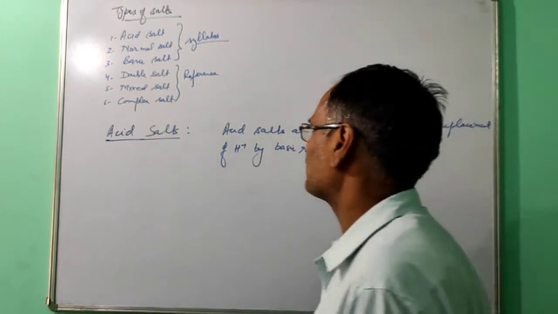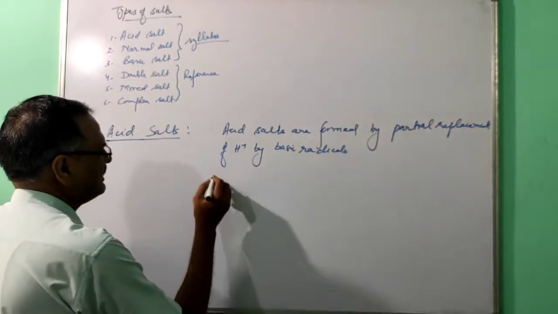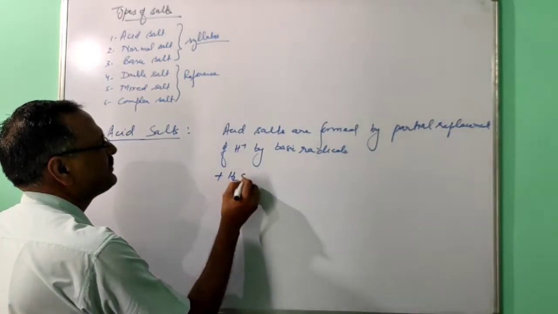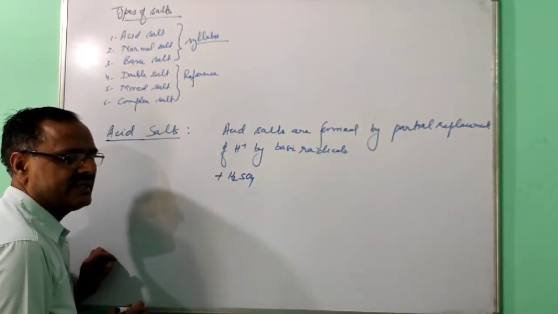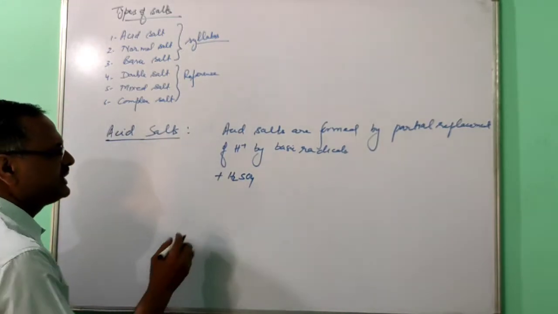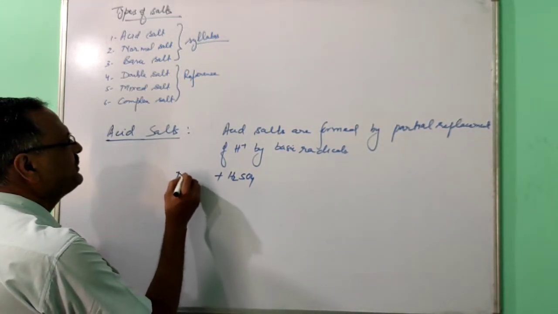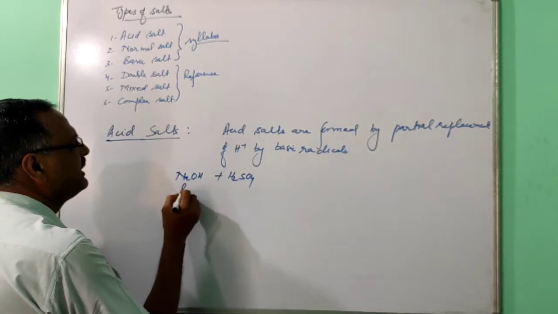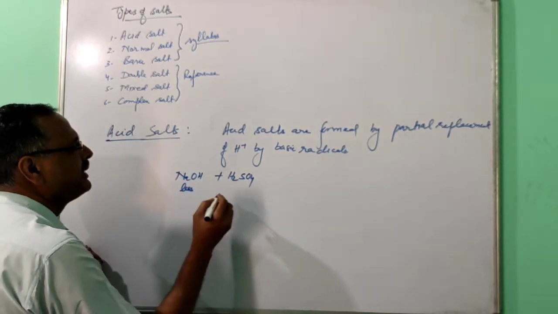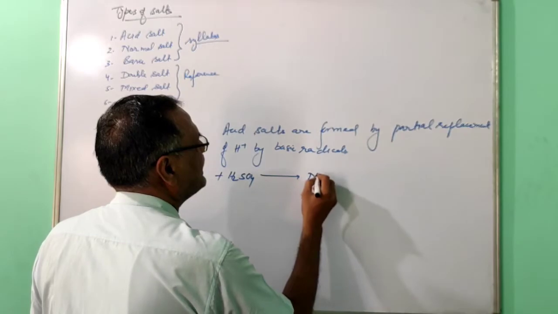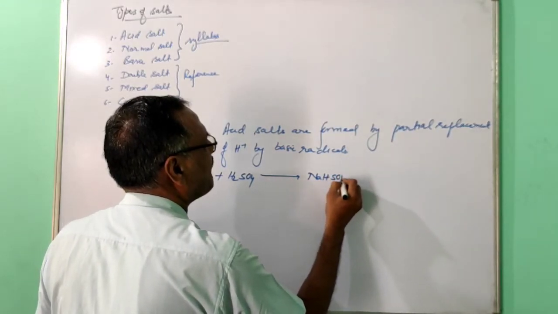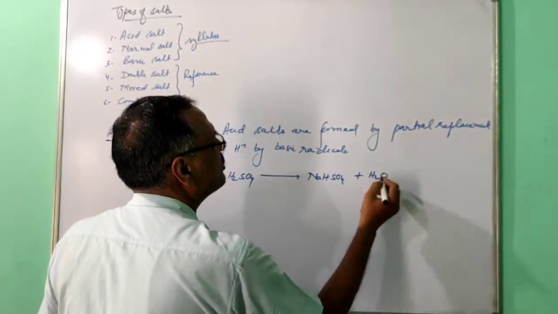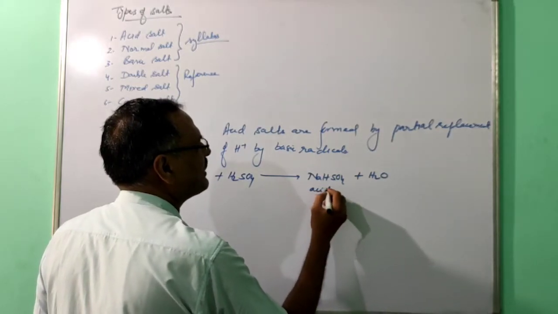Just see, I have shown you that sulfuric acid contains 2 hydrogen atoms. So if you take sodium hydroxide in less quantity, this will form NaHSO4 plus H2O. This one is acid salt.